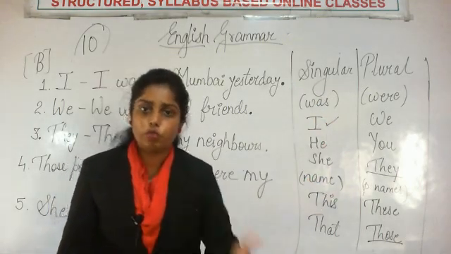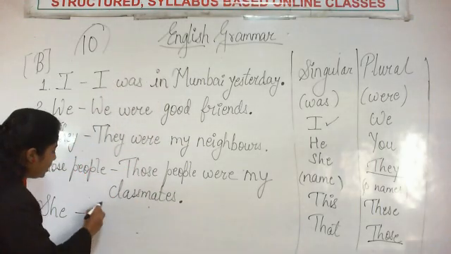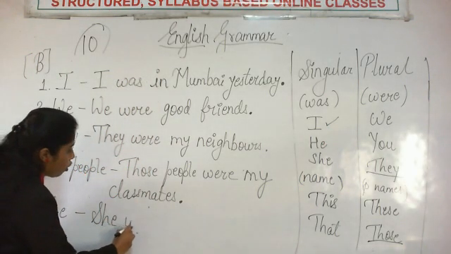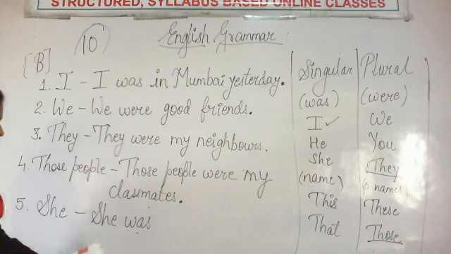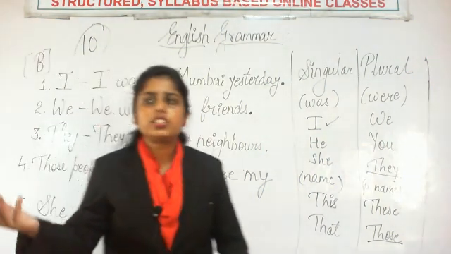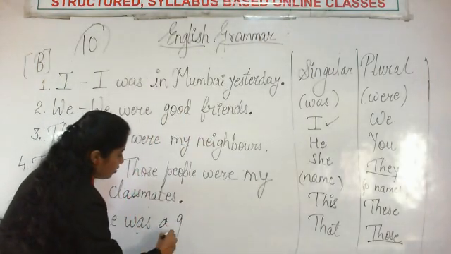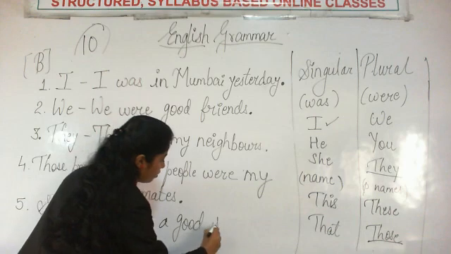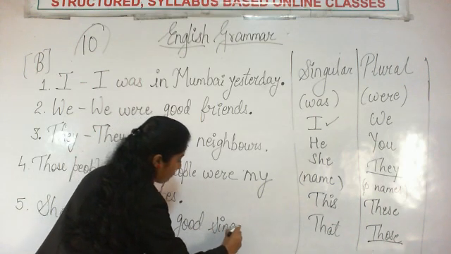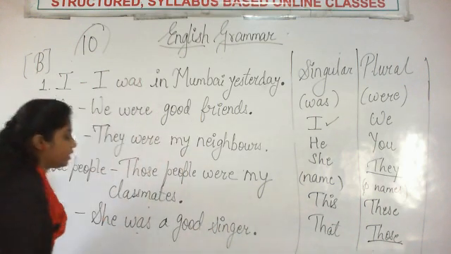So she was, let's say, a good singer. She was a good singer. Let's write this. And a full stop at the end.